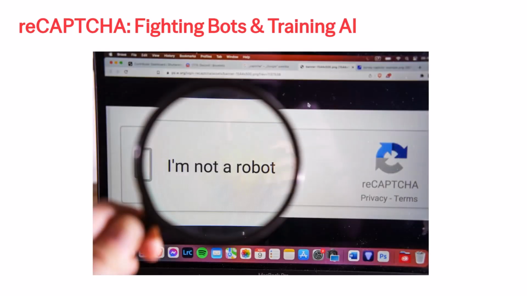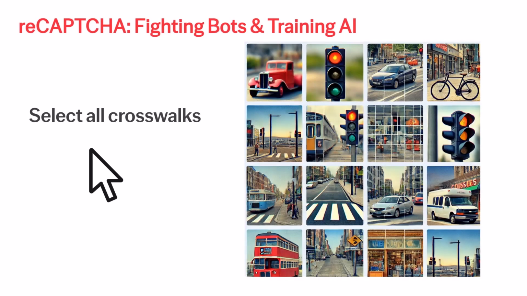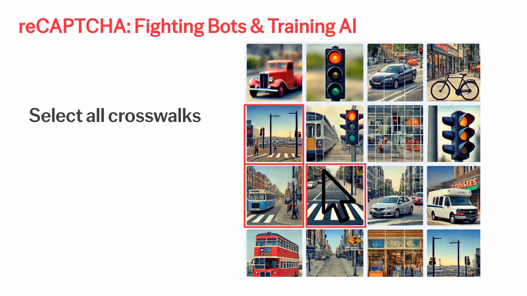Another fascinating example of data labeling in action, reCAPTCHA. When you select all the squares that show crosswalks or traffic lights, you're not just proving you're human. You're helping label data for AI systems, especially in areas like computer vision for self-driving cars. Every click helps train models to recognize things like crosswalks from real-world, often imperfect images.